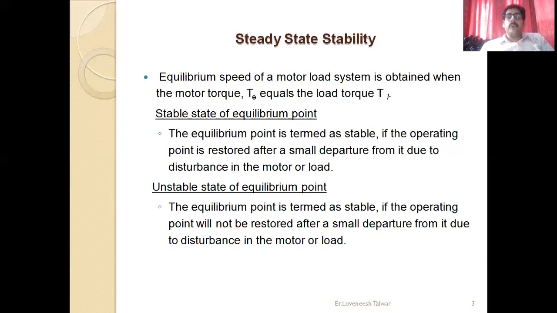That means if you restore that operating point, then the system will be called a stable system, or if you do not restore that particular operating point, then the system will be unstable. And this operating point basically acts here as a steady state error. I think that is clear to all of you.